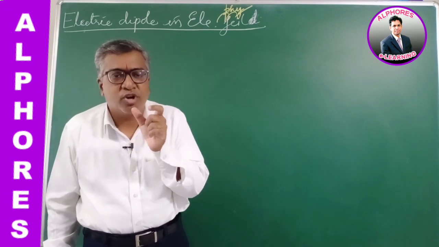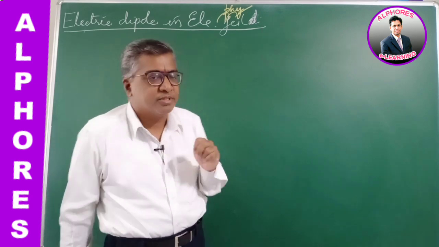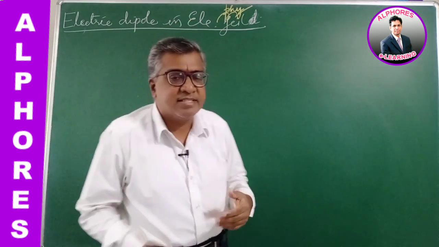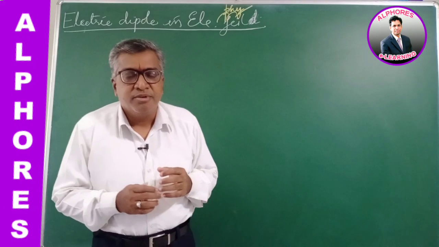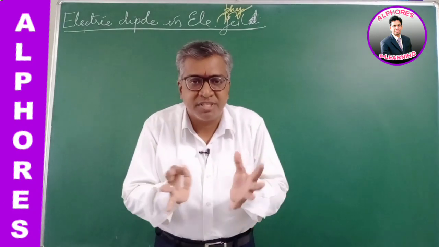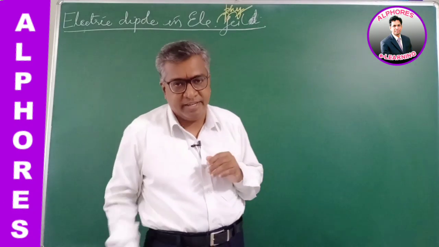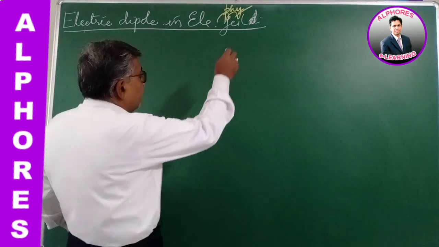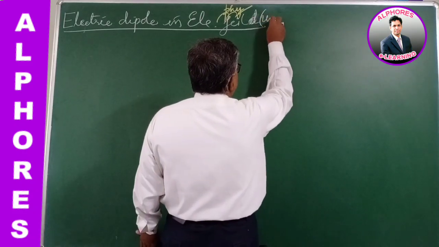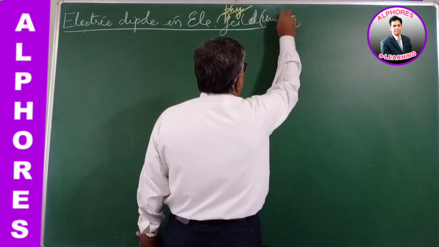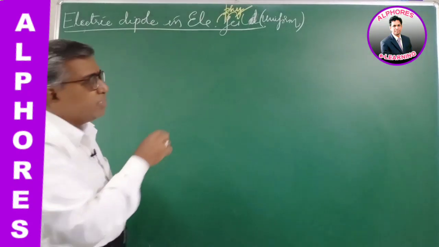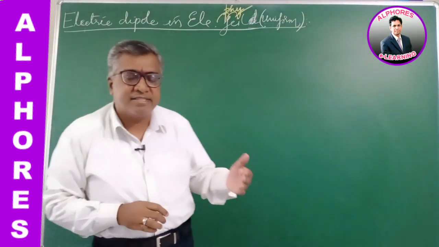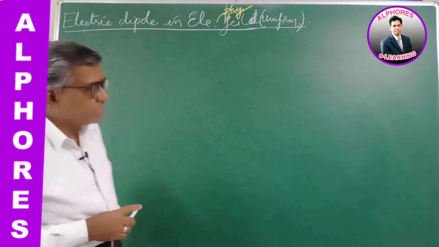An electric dipole is a combination of two charges, equal and opposite, and this electric dipole is placed in an electric field. A field is the space where there are lines of force. The space where the effect of the charge can be felt is called an electric field. In this one we are considering a uniform electric field. First we shall take up the uniform electric field, later we will study the effect in a non-uniform electric field.